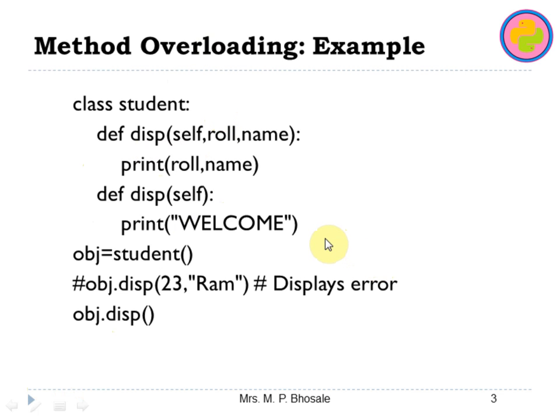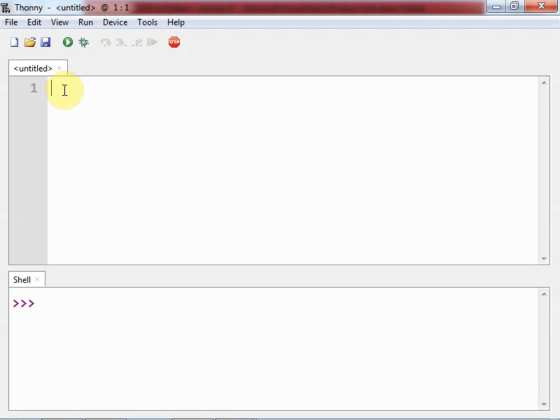Now we will implement this kind of example, and you will come to know what actually happens. So let us go to Thonny and do this.